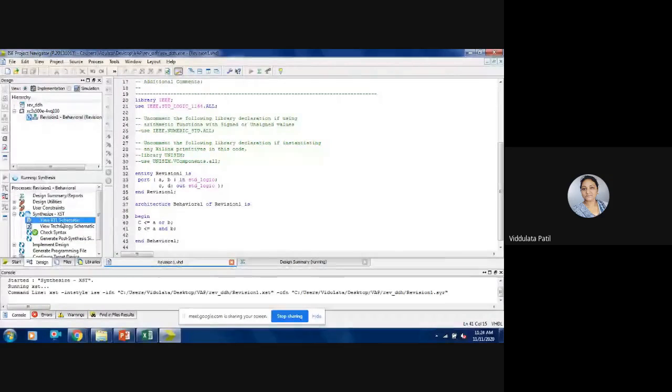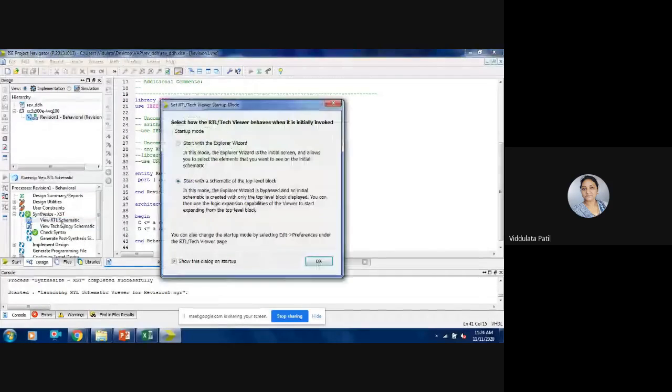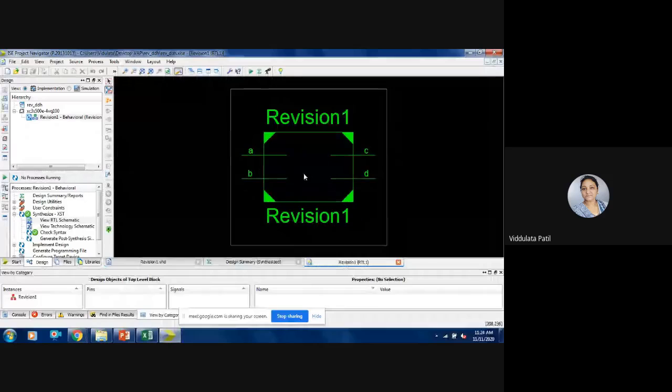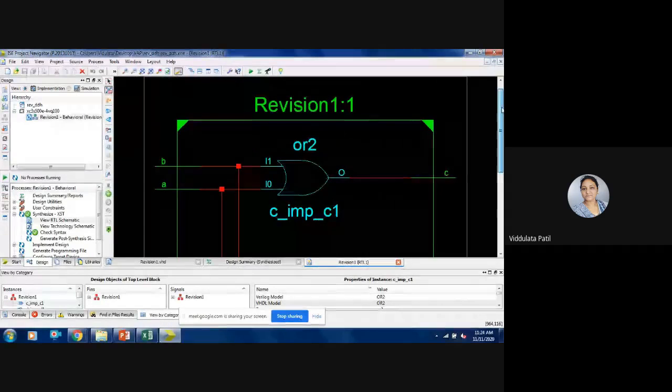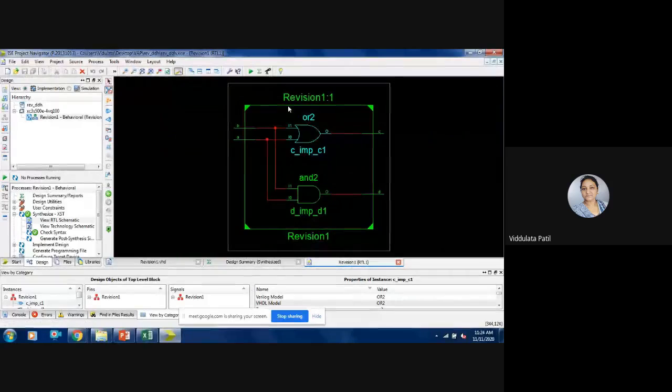Then we are going to see the RTL schematic. Here is the RTL schematic for whatever design or code that we have written.